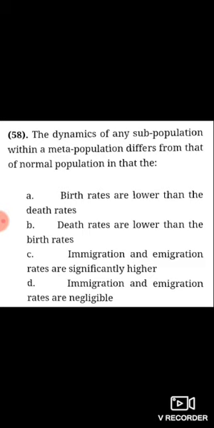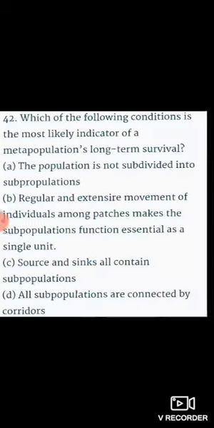In the differentiation of the population and metapopulation, I have already mentioned the immigration and emigration. So the answer is C, immigration and emigration. And the normal population depends upon the birth rate and the death rate, not the metapopulation. So the answer will be C.